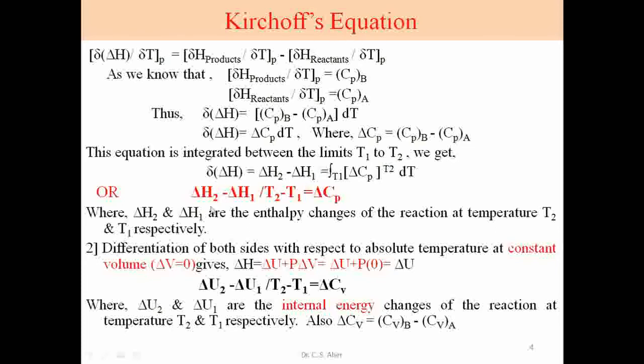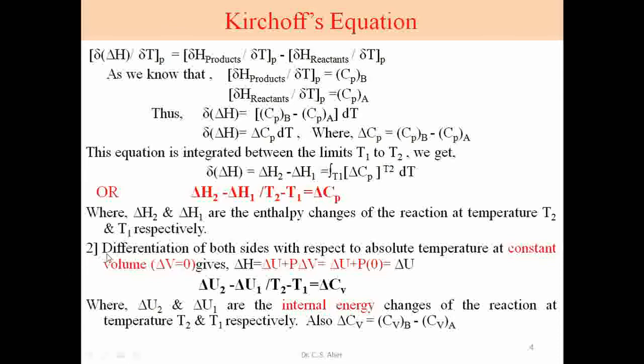This enthalpy change of reaction with respect to temperature is equal to the change in heat capacity of that reaction. So delta H2 and delta H1 are the enthalpy changes of the whole reaction at temperatures T2 and T1 respectively. At higher temperature T2 the heat change is delta H2, at lower temperature T1 the heat change is delta H1, and it is equal to the heat capacity change of the whole reaction.